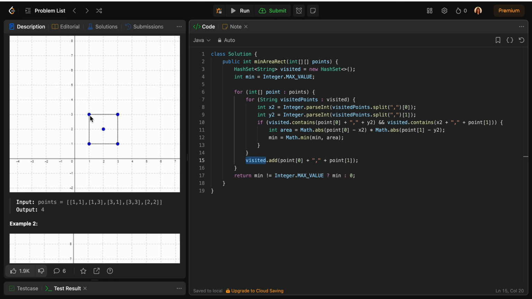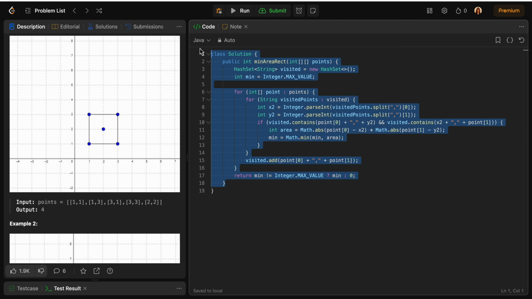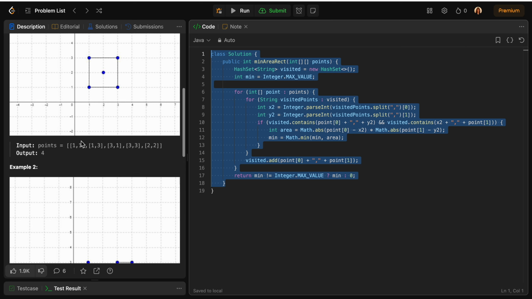At the end of the day, if we discover a new point, we are just making sure that all the remaining 3 points are already there in my visited set. If they are, then we can find out the dimensions, the length and the width, and then the area, and save the minimum one out of it. And that's all what we are doing.